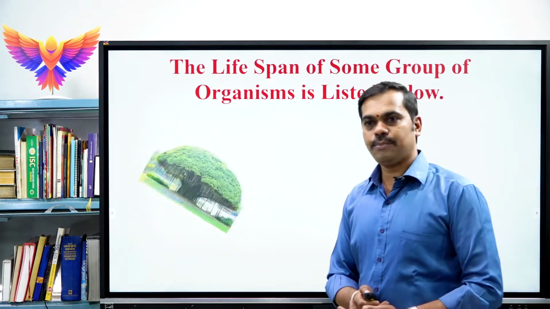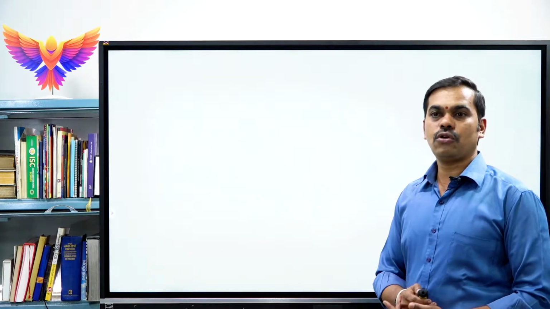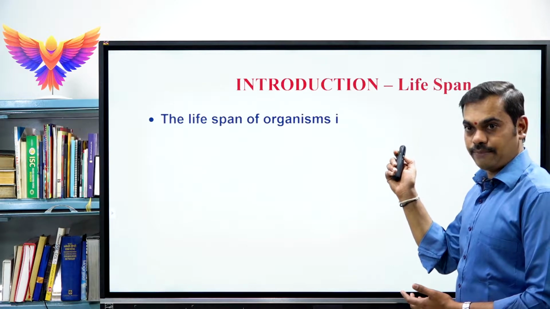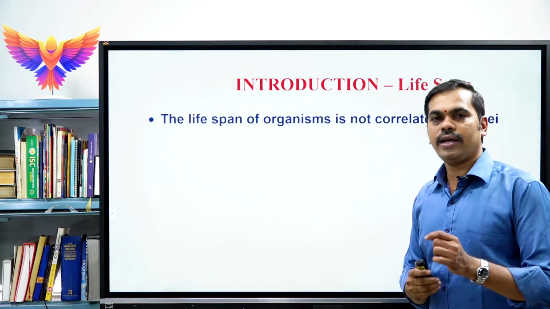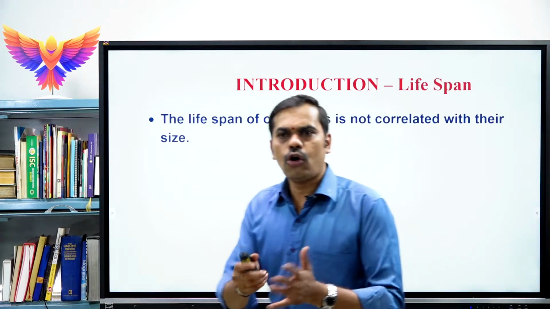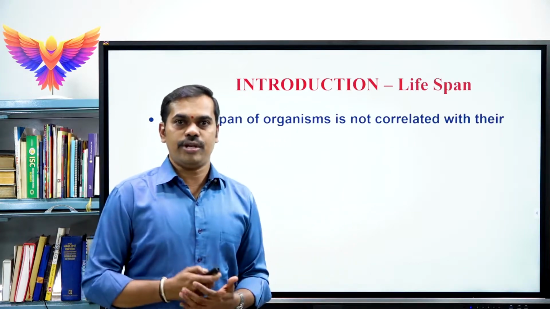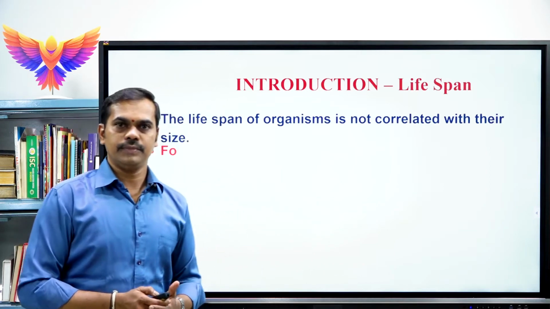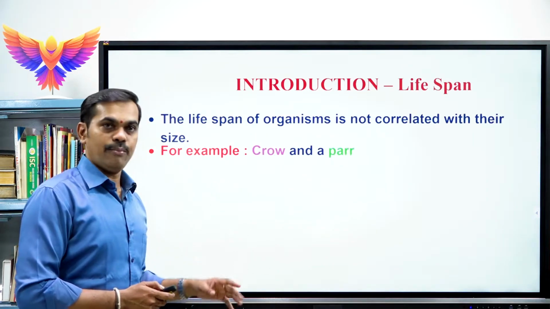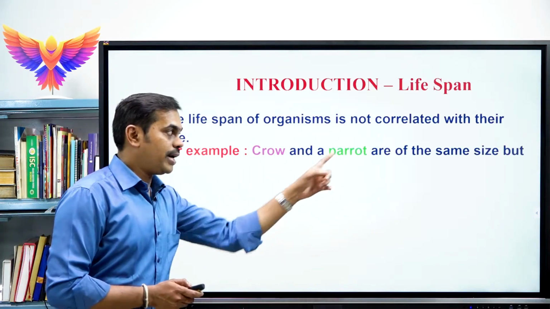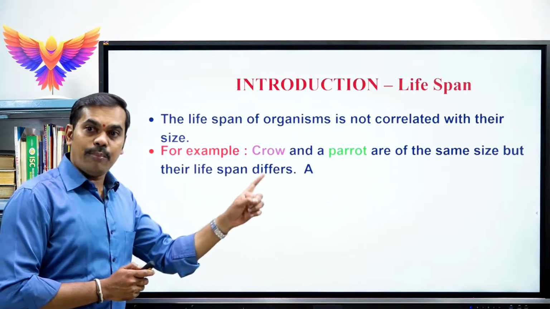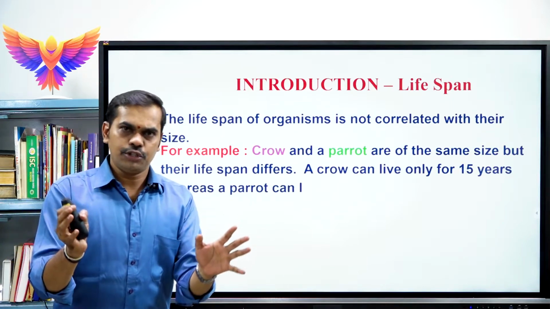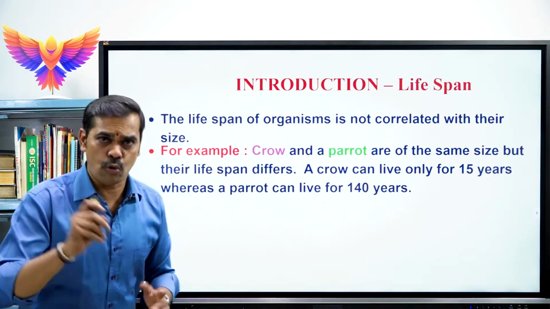The next concept is, again, lifespan. The lifespan of an organism is not correlated with its size and shape. If we compare a crow and a parrot, both are of the same size, and the shape is almost the same, but the color is totally different.